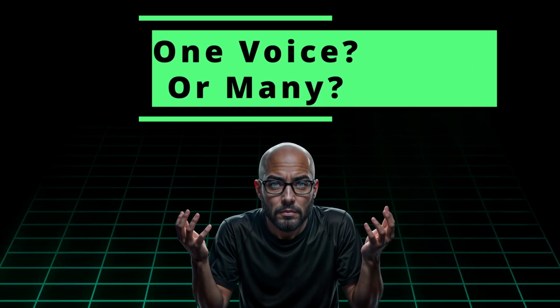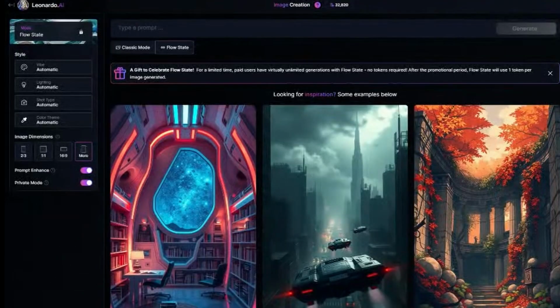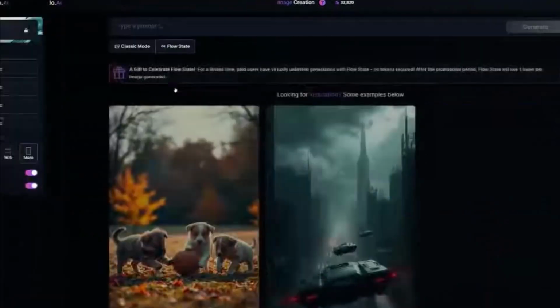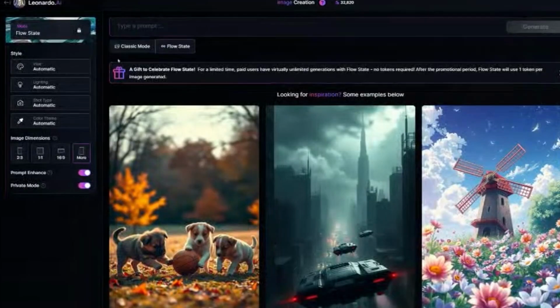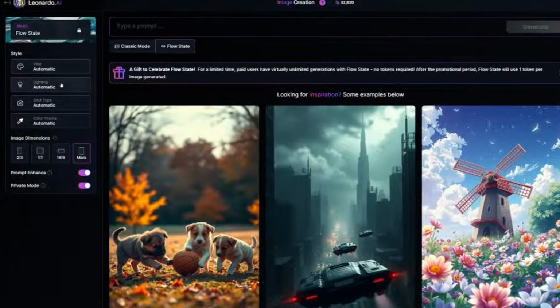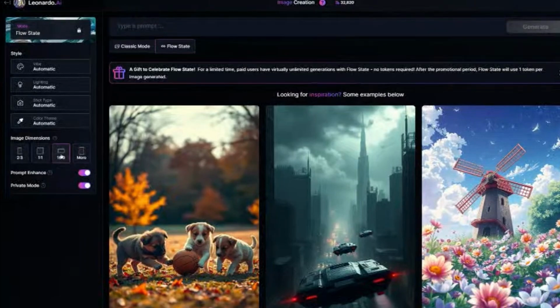And here's the part that I'm really excited about. Leonardo has this new feature called Flow State. Right now, it's completely free for paid users. All you need to do to use it is hop into Leonardo and go to Image Creation. Toggle this from Classic to Flow State and we'll be ready.